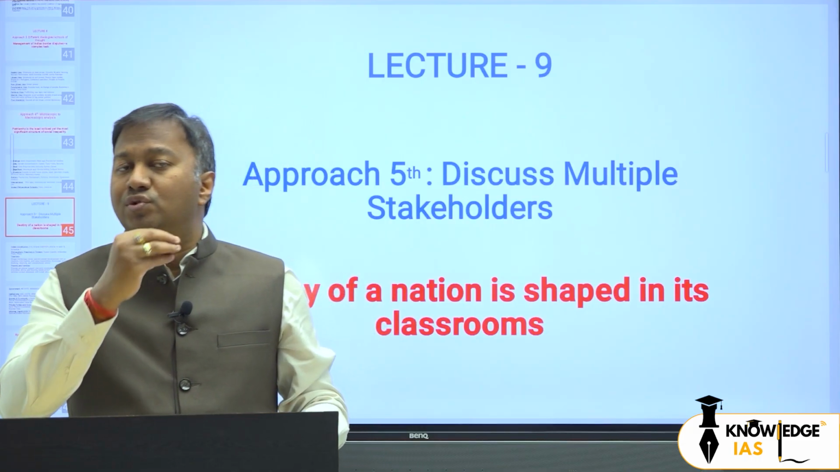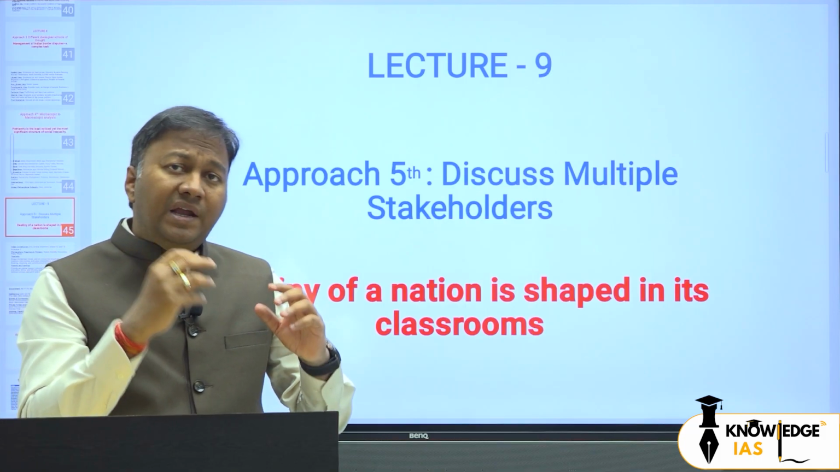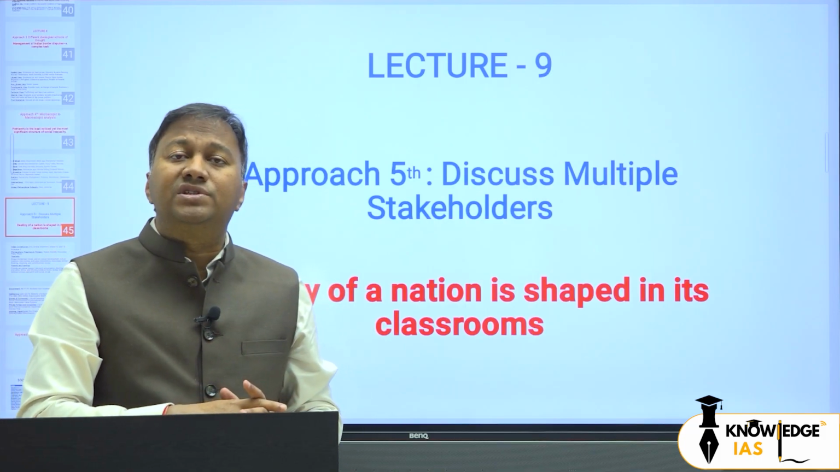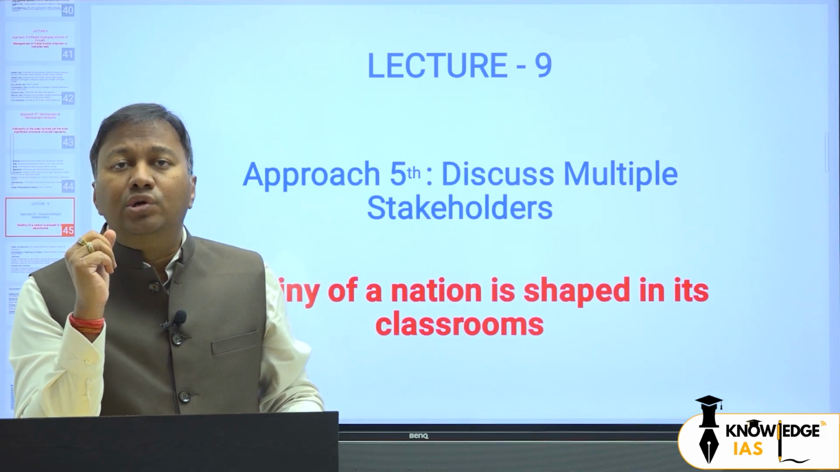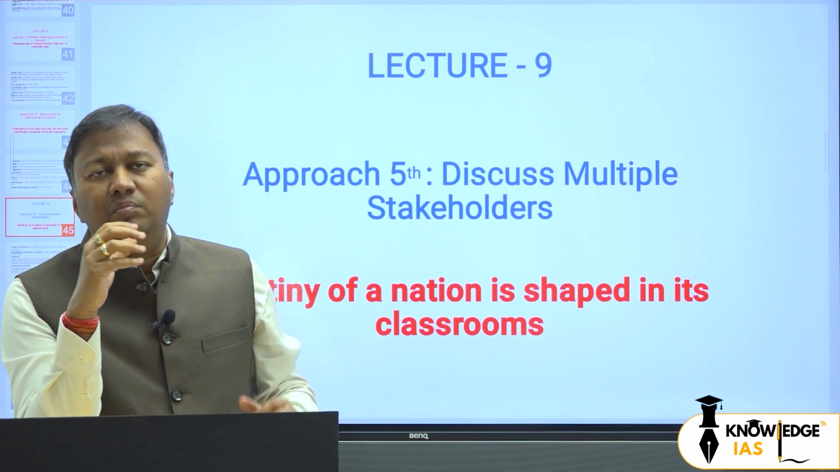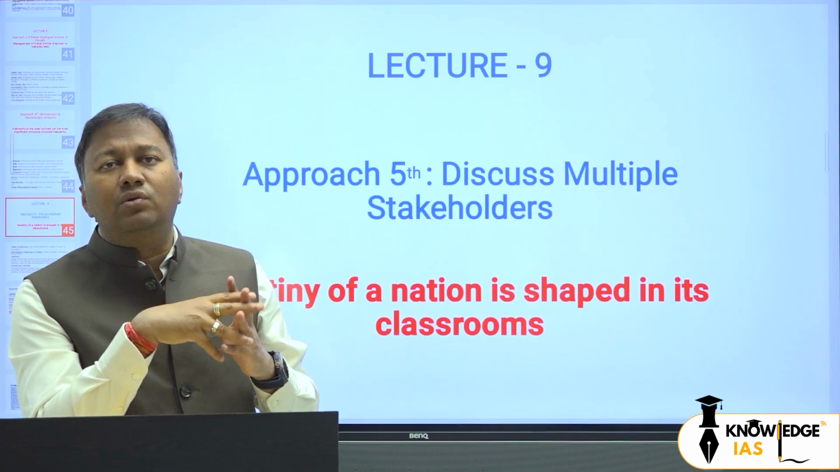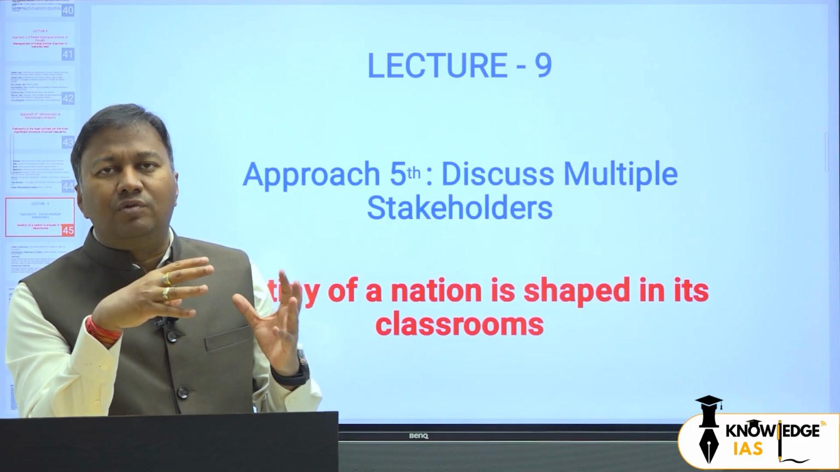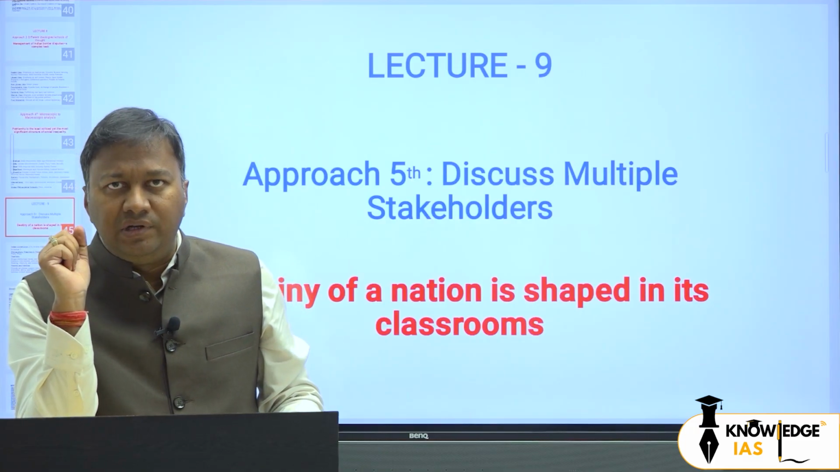Take the example of 2008. So in 2008 India and US, both countries were supposed to sign Indo-US civil nuclear deal, fine. But that civil nuclear deal was facing lot of challenge, especially from some of the coalition partners in India only.